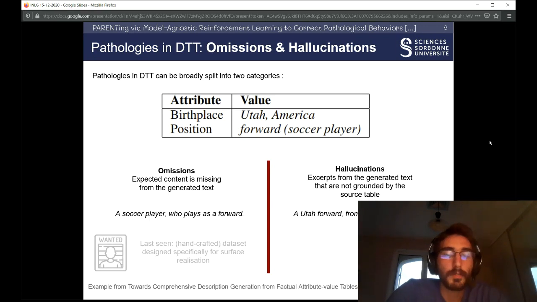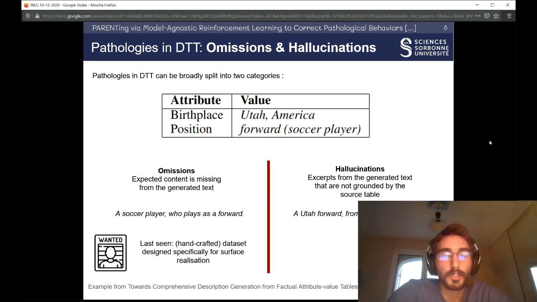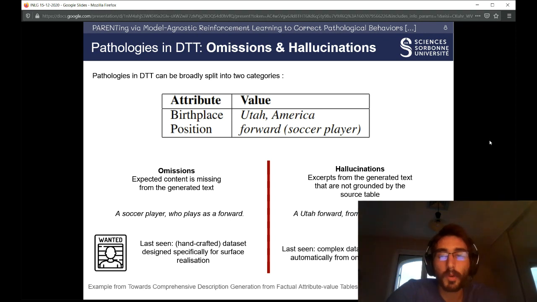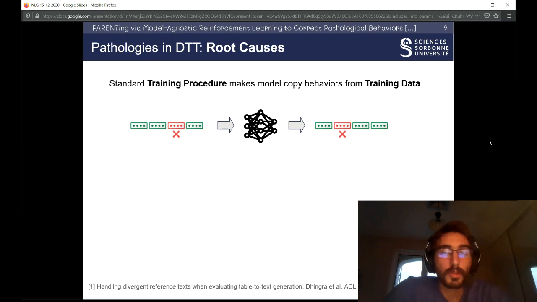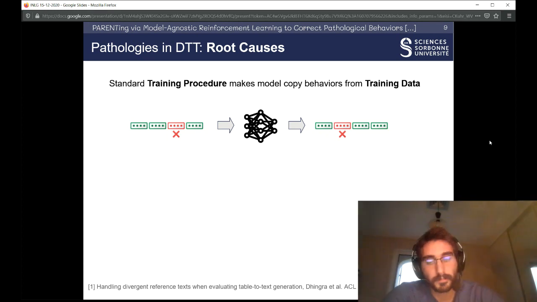Omissions are most likely found in handcrafted datasets which are designed specifically for surface realization and should have a one-to-one alignment between the table and the generated text. In contrast, hallucinations are found in more complex and larger datasets which are gathered from online sources. The root causes of these pathologies come from the training procedure as well as the training data. In other words, garbage in, garbage out.